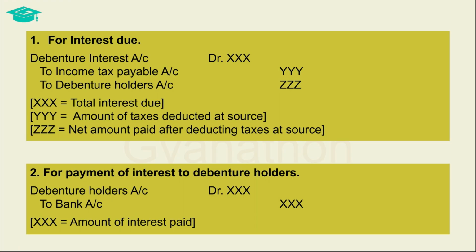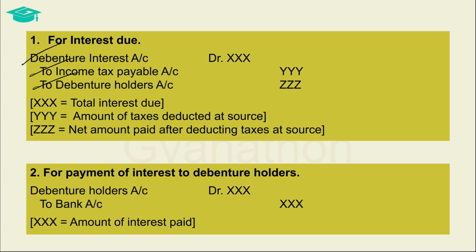Firstly, the company records the amount due on debenture interest and bifurcates the same as to how much is to be deducted towards taxes at source and how much is the net amount due to the debenture holders. This is done by debiting the debenture interest account with the total amount of interest due. Against this, one credit is given to the income tax payable account with the amount of taxes to be deducted at source. Another credit is given to the debenture holders account with the net amount that is due to be paid to the debenture holders after deduction of taxes.